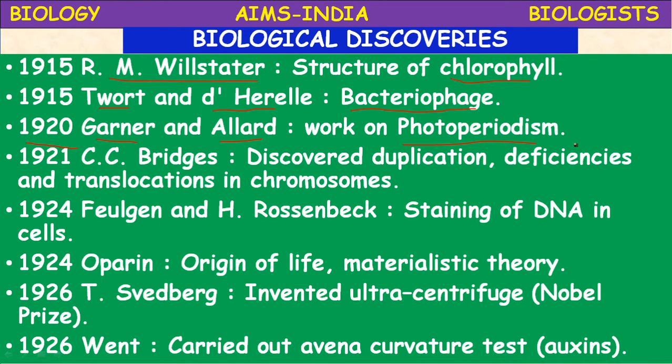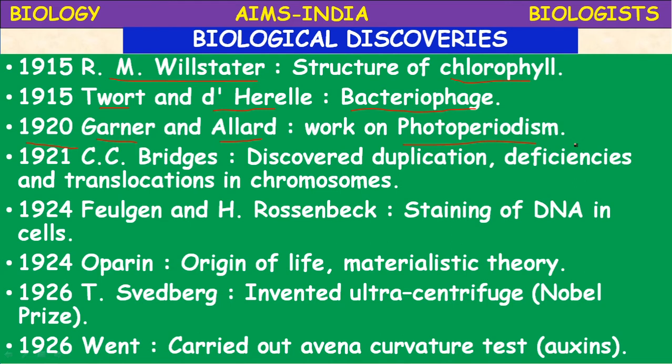He did a lot of work on chromosomes, and these processes take place at the time of cell division and sexual reproduction. He studied different organisms and introduced the concepts of duplication, deficiency and translocation of chromosomes.